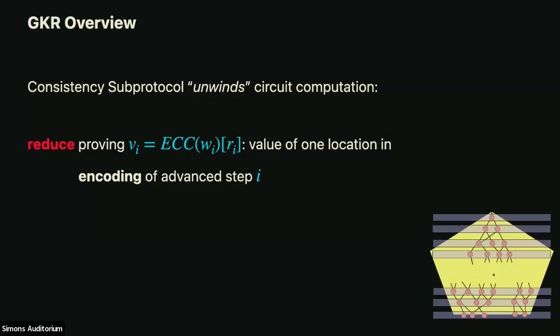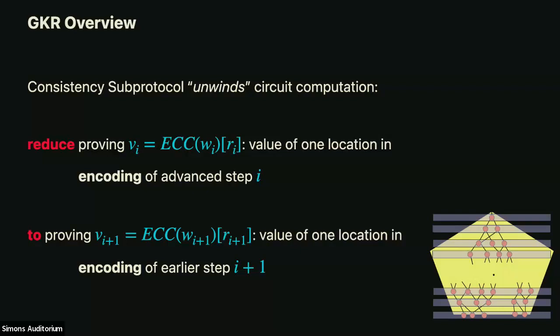We reduce verifying this claim to verifying a claim about the next layer, layer i plus 1. By reduce, I mean, if this claim was true, then the honest prover following the protocol will arrive at a new claim about a lower layer in the computation that is true. And if the claim was false, then with high probability over the verifier's coins, the claim that we arrive at will be false.